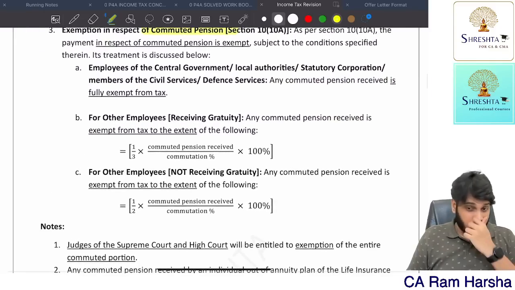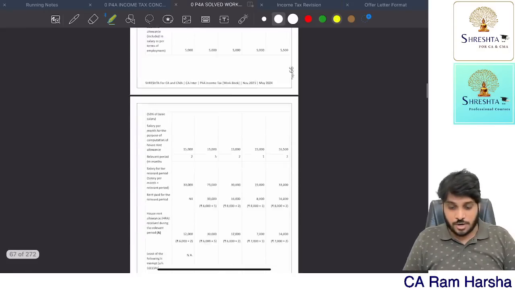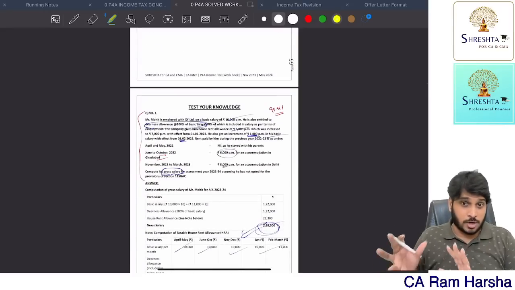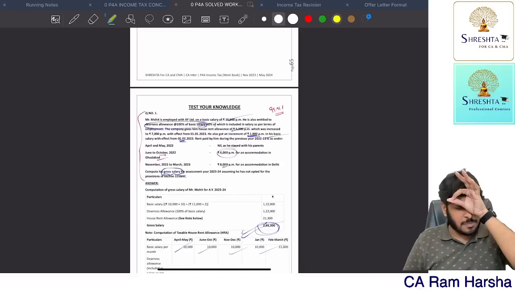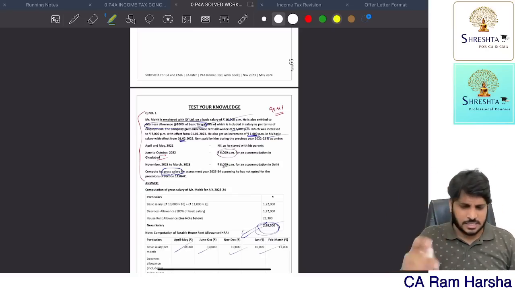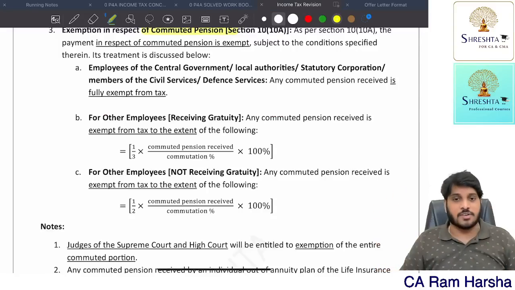I'm telling you, if you solve our book, whatever illustrations we have given in our book, by the way, you can even download the workbook like this. We have a workbook like this also. If you just download this workbook from our website also, if you solve this workbook completely, I'm telling you 99.99% of questions will be from this workbook only. Just numbers will be changed. That's it. All the adjustments that are going to be asked in the exam are all covered here.